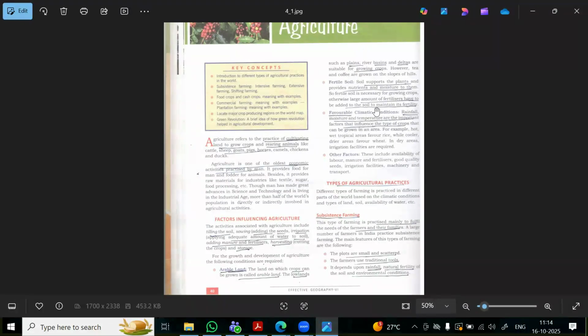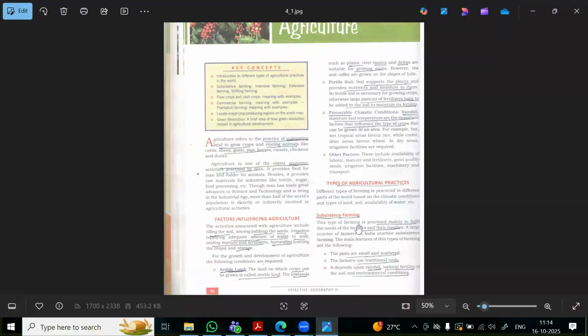Only when the soil is fertile can you grow the crops, because it supports the plant and provides the nutrients and the moisture to the plants. And finally, we have favorable climatic conditions such as rainfall, moisture, the temperature. These are all the factors that influence the growth and the types of crops that you grow.